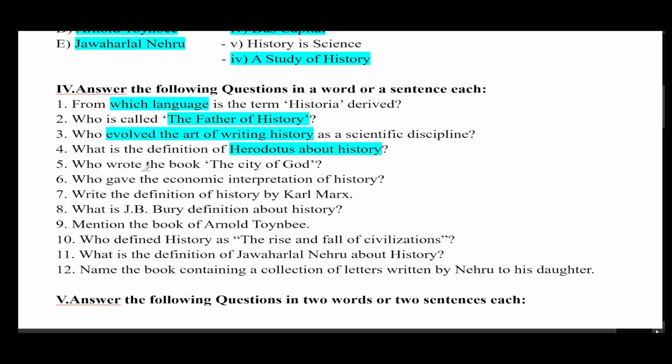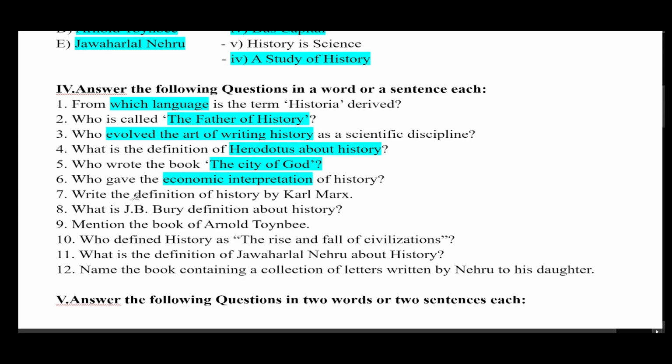The next question, who wrote the book The City of God? The City of God was written by Saint Augustine. Karl Marx was the first to give the economic interpretation of history. He interpreted history on the way of economics.